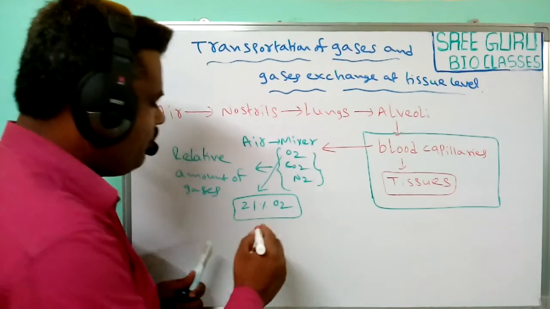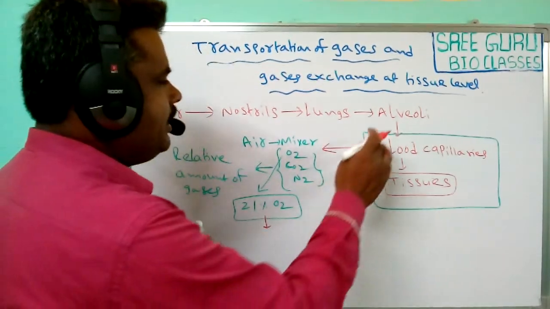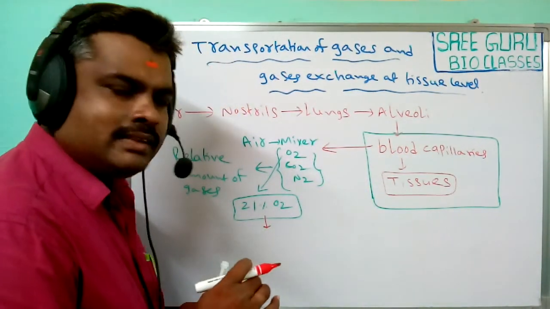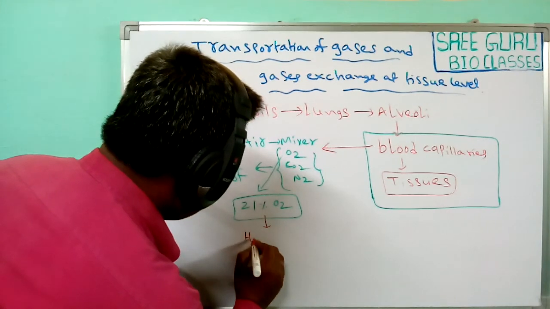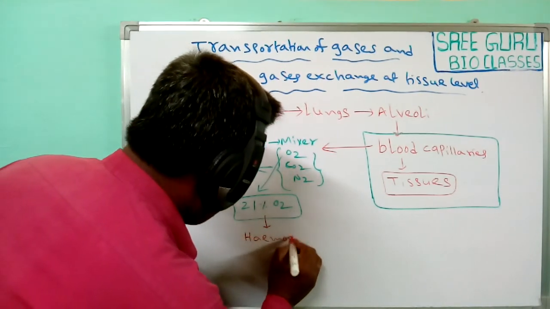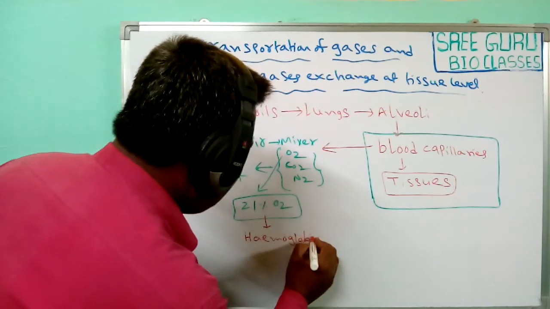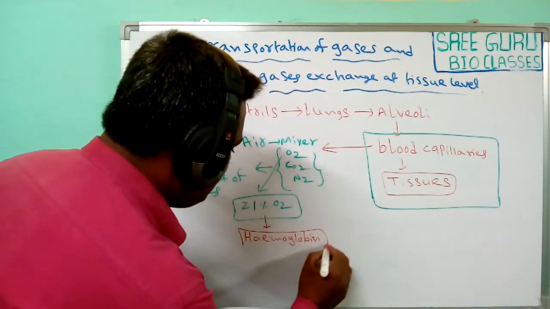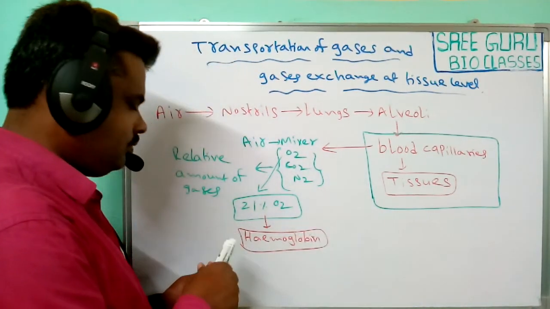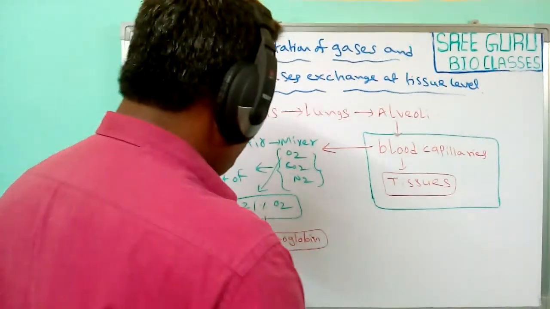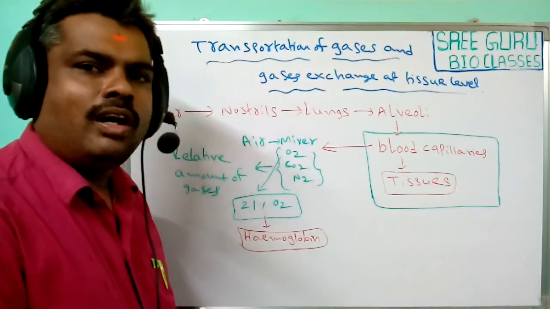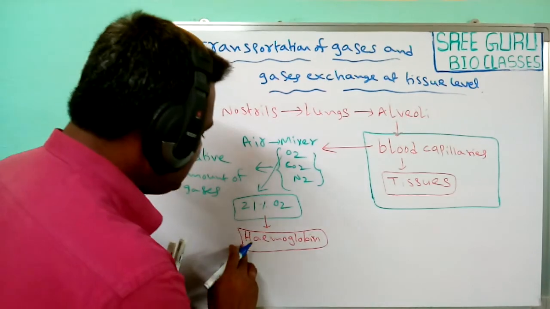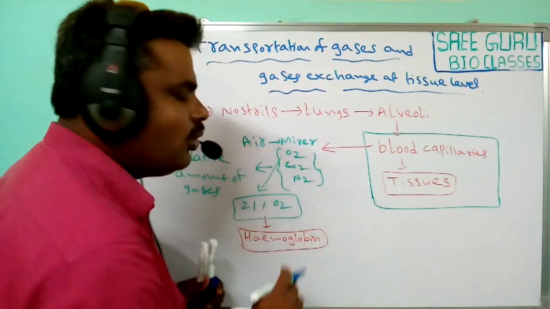Once the oxygen is diffused into the blood capillaries, inside the blood capillaries is hemoglobin. It is a protein, similar to chlorophyll. Chlorophyll is a pigment involved in the process of photosynthesis, and like it, the pigment present in the blood is known as hemoglobin.